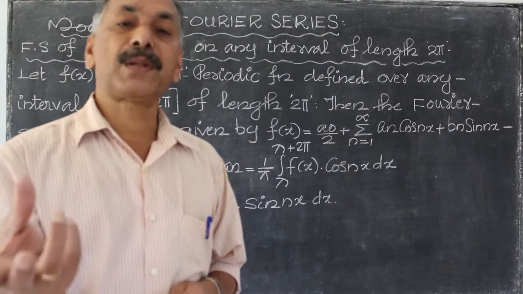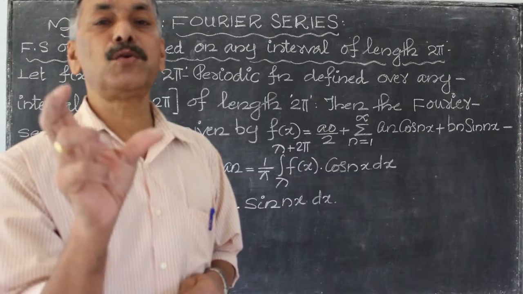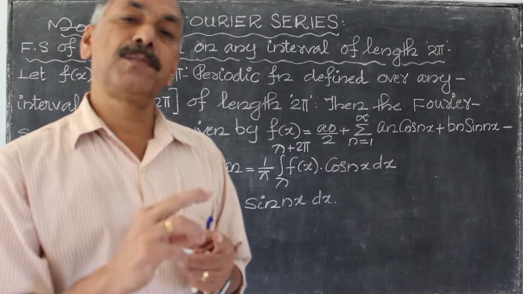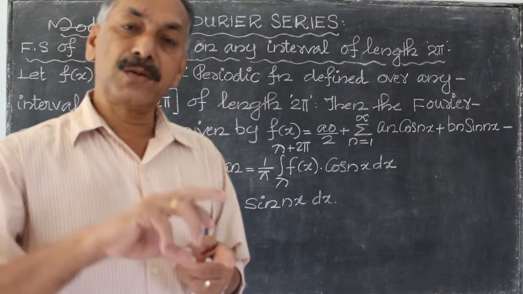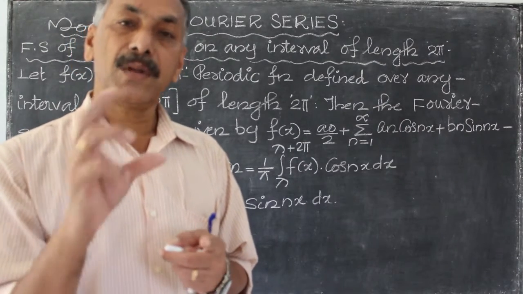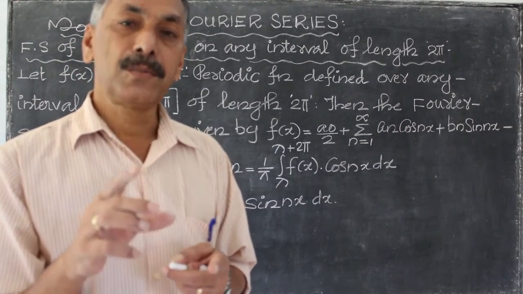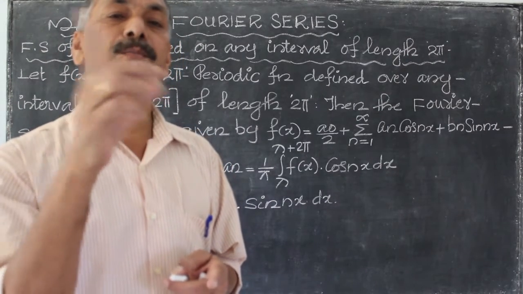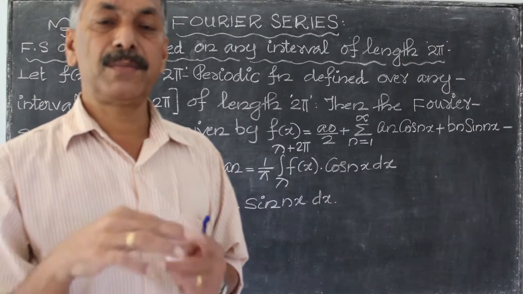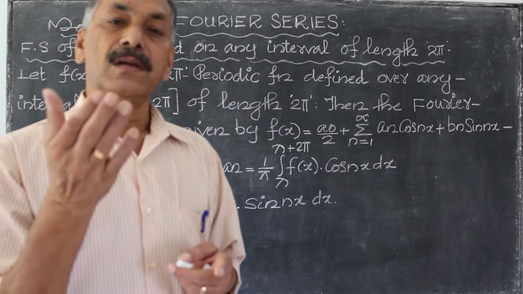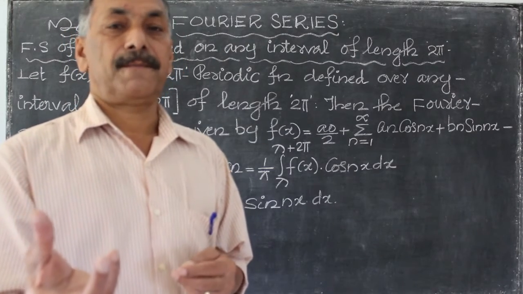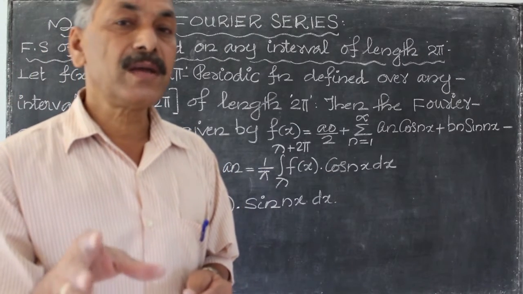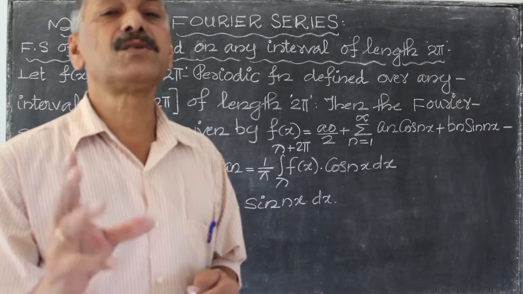The minus pi to plus pi interval has length 2 pi, and so does 0 to 2 pi, or pi to pi plus 2 pi, that is pi to 3 pi, 3 pi to 5 pi. Second, pi by 2 to pi by 2 plus 2 pi, that is pi by 2 to 5 pi by 2, pi to 3 pi, etc. That is the Fourier series of a 2 pi periodic function defined over any interval of length 2 pi.